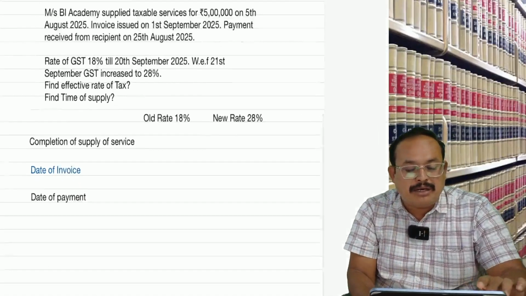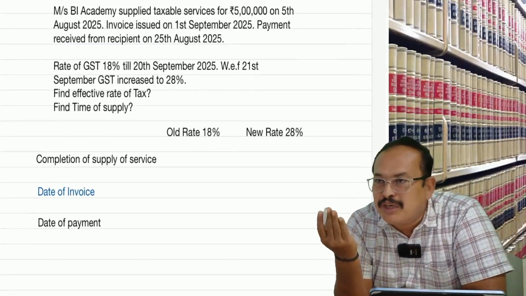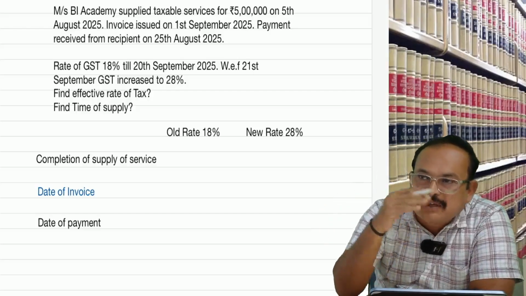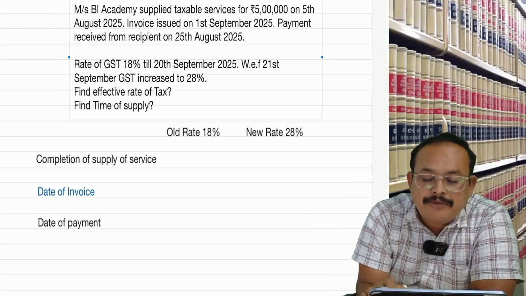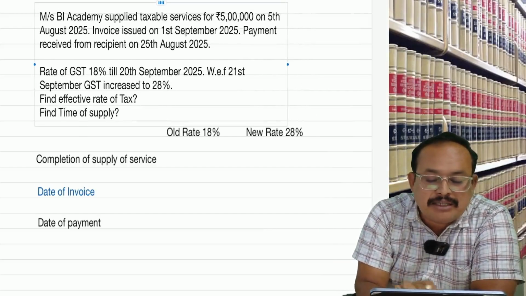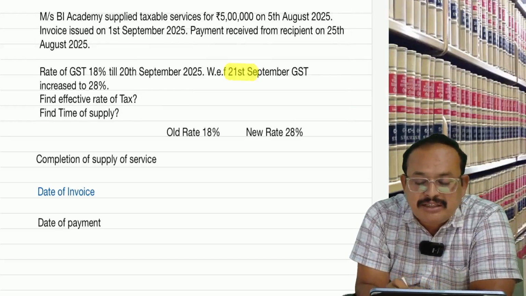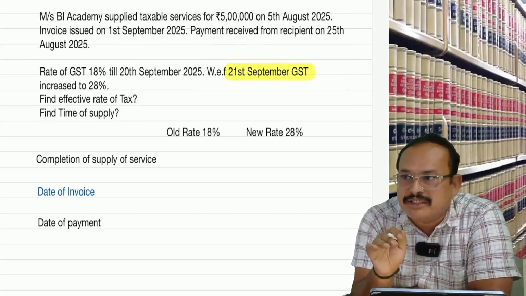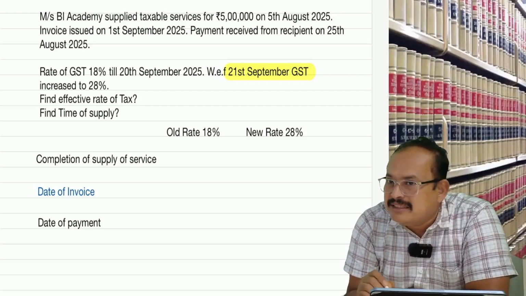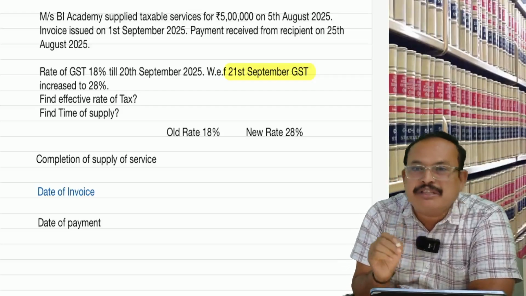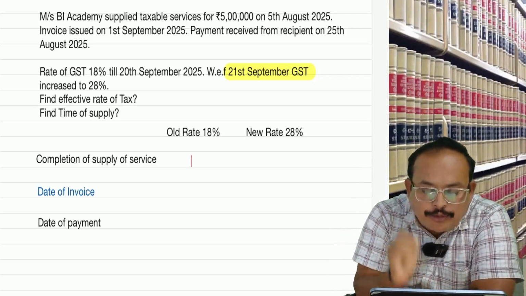Now you tell me, in the given case, is the date of completion of service before the rate change or after? Date of completion is 5th August. The date of change is 21st September. That means before the change, so it was 18% or 28%? 18%. So the date of completion of service casts its vote to the old rate. One vote.